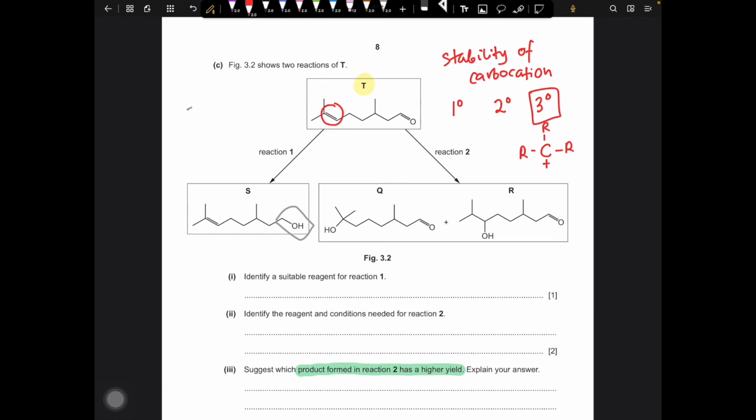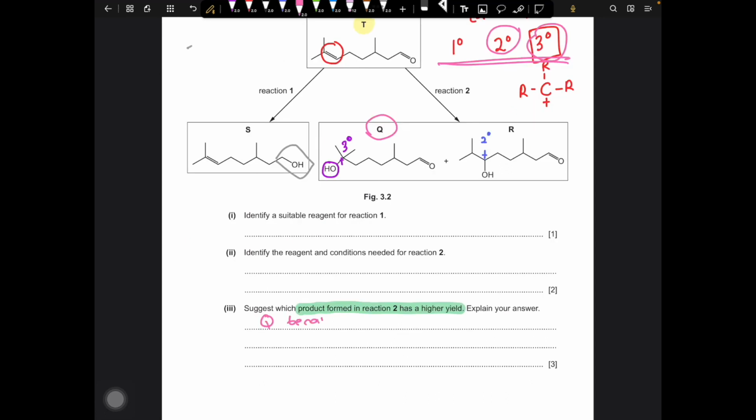So if you look at this question, if the OH is bonded to this carbon, it means that initially this carbon was a tertiary carbocation. While in R, since the OH is bonded to this carbon, it means that this carbon was a secondary carbocation. So just like we have discussed, tertiary carbocation is the most stable compared to the secondary carbocation. It means that Q will be produced in a larger amount.